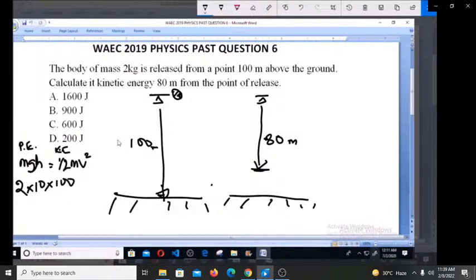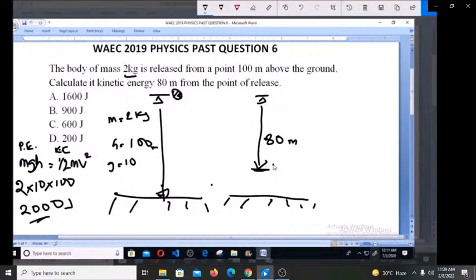If you calculate this, it's 2 times 10, which is 20, times 100, which gives us 2,000 joules.